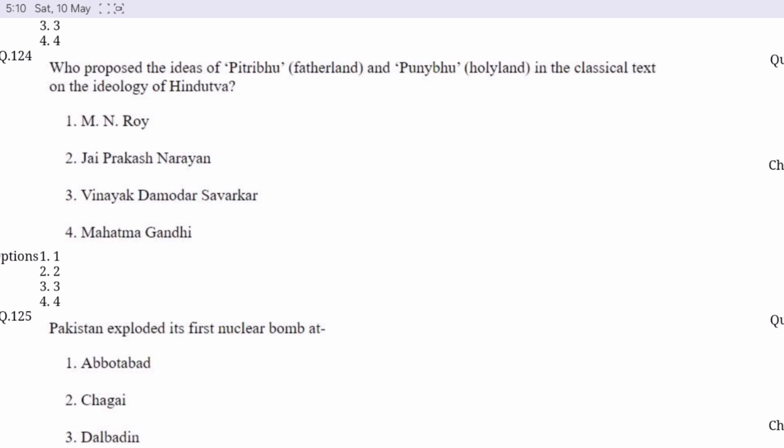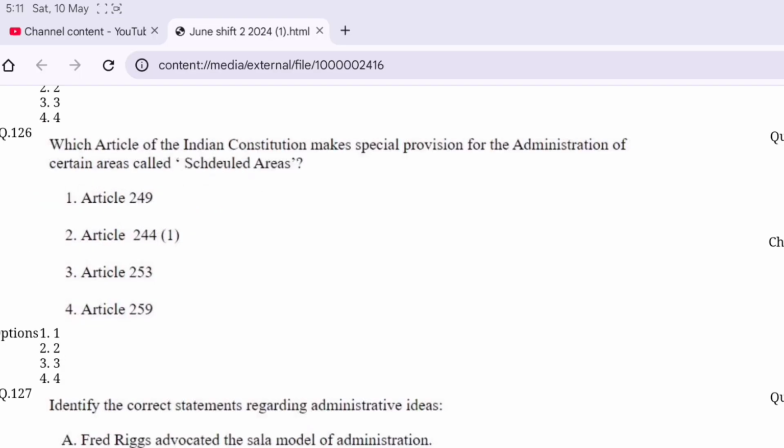Question number 124. Who proposed the idea of Pitrabhu, fatherland, and Punyabhu, holy land, in the classical text on the ideology of Hindutva? Option C is correct here. Vinayak Damodar Savarkar. Question number 125. Pakistan exploded its first nuclear bomb at. Option B is correct. Chagai.